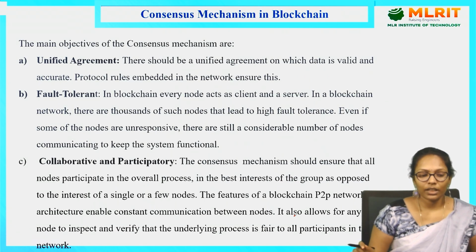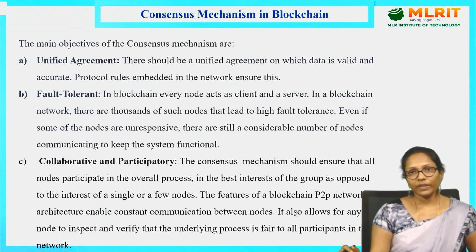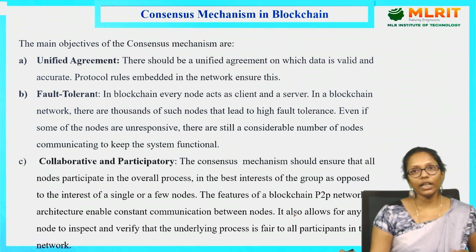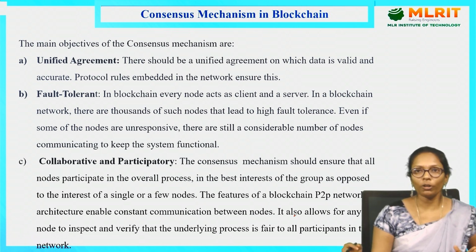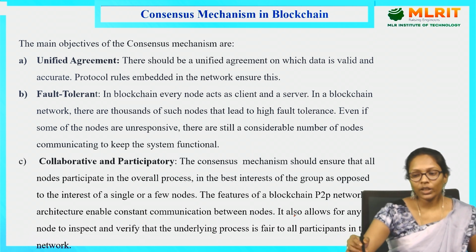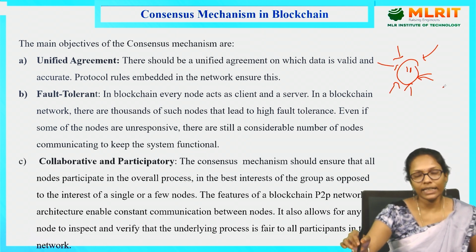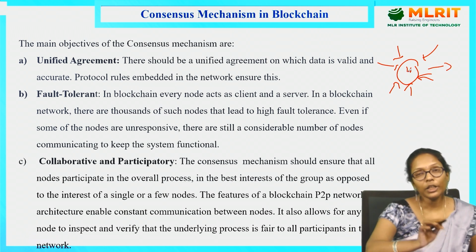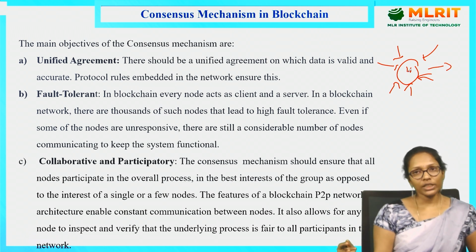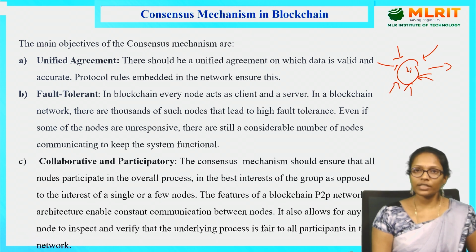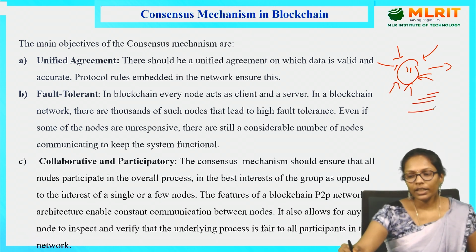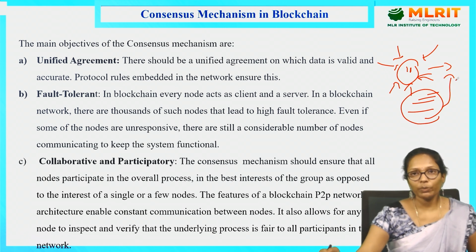So the first one is unified agreement. As we know, the definition of consensus protocol is nothing but a unified agreement among all the parties. So if some 10 parties are involved in the agreement, then most of the parties need to agree to that statement. Then it is nothing but unified agreement. How are we setting this unified agreement in the blockchain? Using some protocol. Protocol is nothing but a set of rules. So you design a set of rules initially. If the rules are accepted by the majority of the people, then the transaction is going to be accepted.